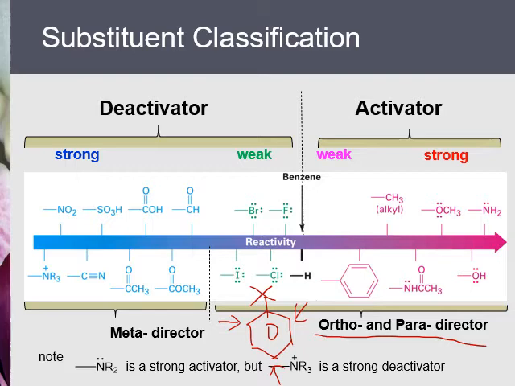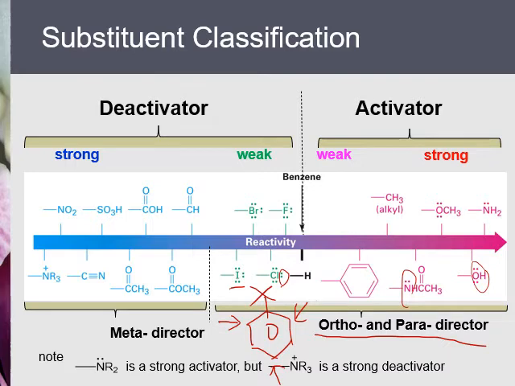Now, you may notice that many of them contain lone pair electrons, particularly nitrogen and oxygen single bond lone pair electrons. If a molecule contains a lone pair, this lone pair can donate to the benzene ring and make it electron rich, and the more electron-rich benzene ring will react faster in the next step.